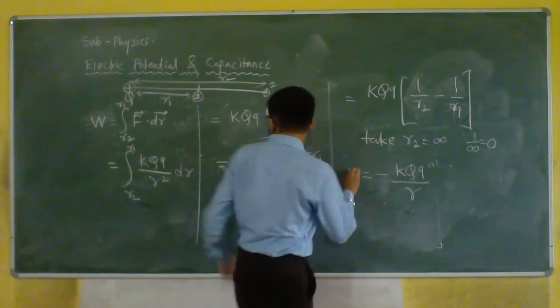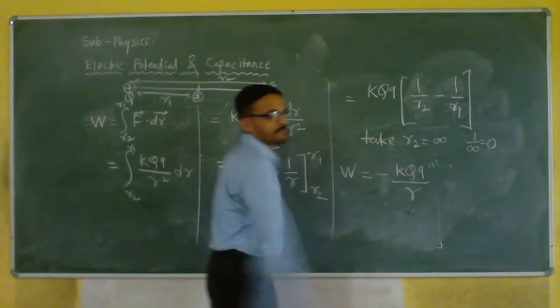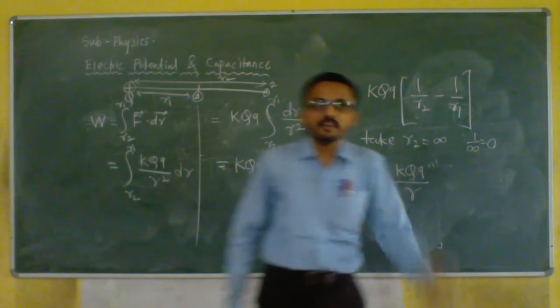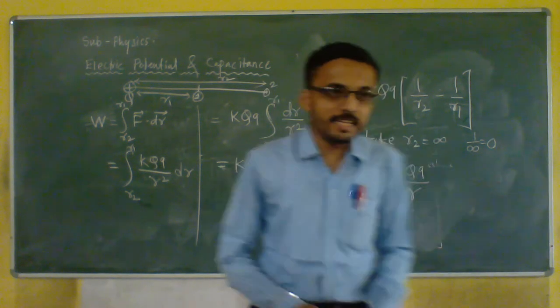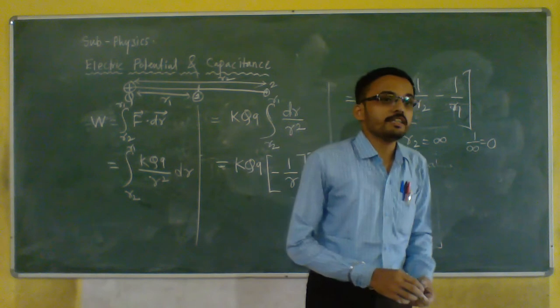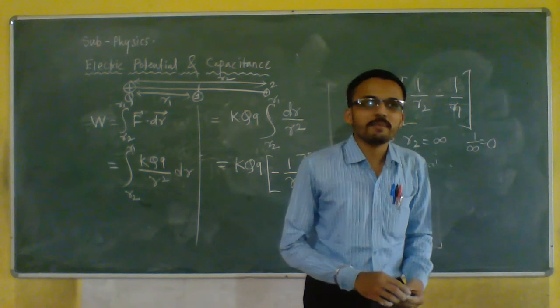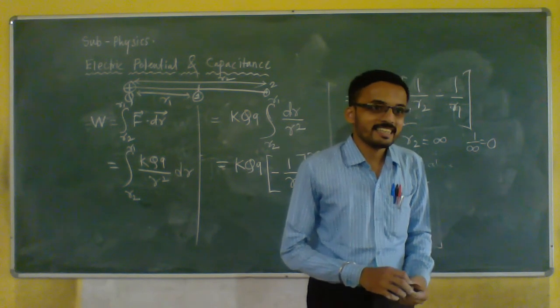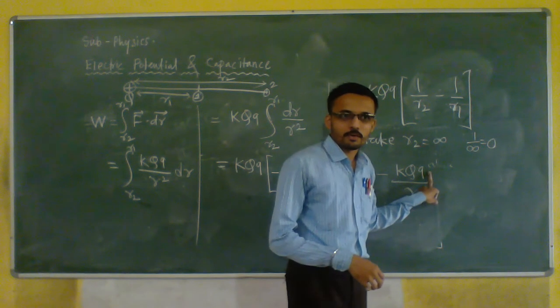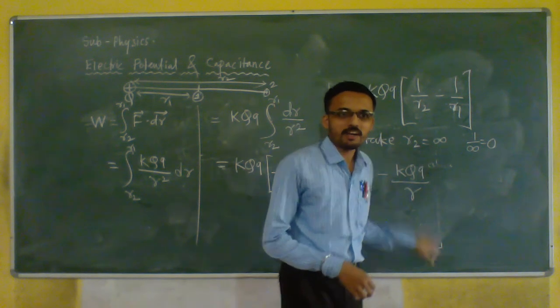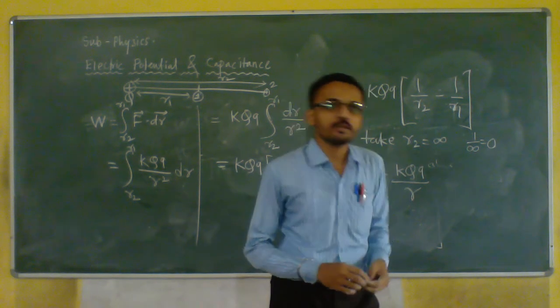So if now you consider point number 2 is not near, it is at infinite distance. So take R2 equal to infinity. So 1 by infinity कितना जाएगा? 0 आता है. 1 by infinity 0 आ गया. तो अपना ये 0 आ गया. कितना आ गया? Minus kQq upon R. R1 मतलब R. Getting my point? And this is the formula for work done. अभी work done में per unit charge. So whether it is per unit test charge or per unit source charge, that you have to keep in mind. So q will get cancelled, W upon q. So it will remain kQ upon R. Understood?